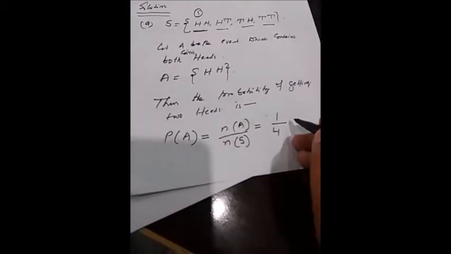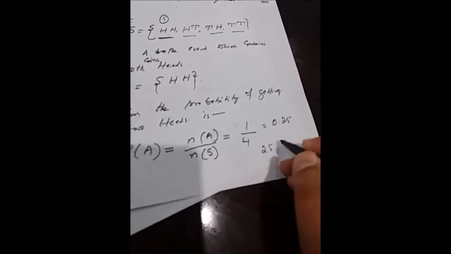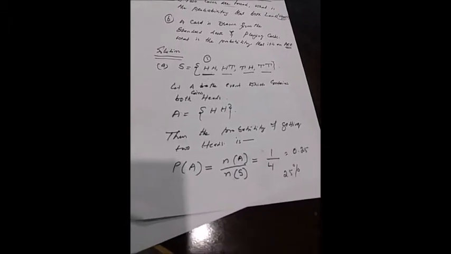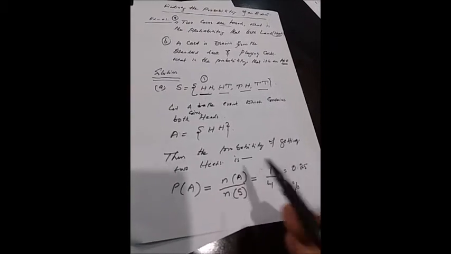So 1 divided by 4 is equal to 0.25, which is equal to 25%. So there is a 25% chance of getting two heads when we are tossing both coins. What we obtained is that there is a 25% chance of getting two heads when we are tossing the two coins. Hope you understand the solution of problem A.